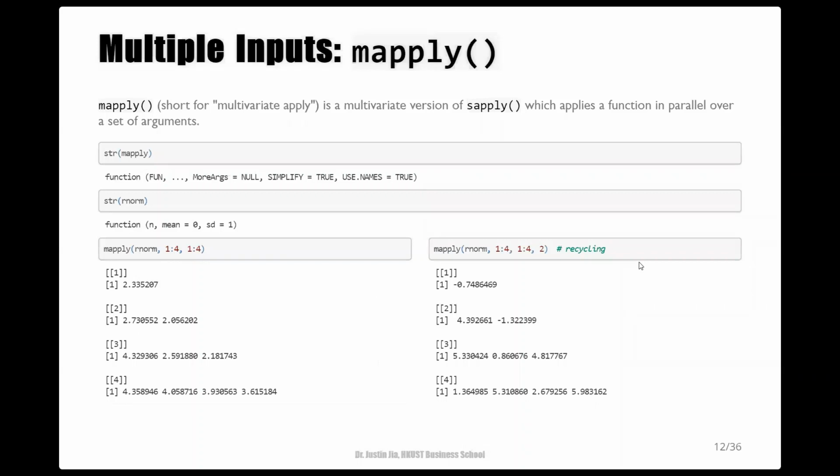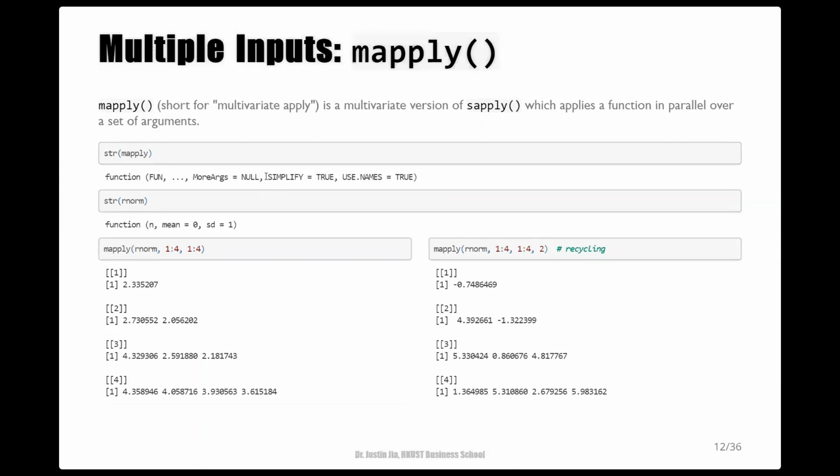Next, I'm going to introduce another member in the apply family, mapply. mapply is a multivariate version of lapply and sapply functions. It allows us to apply a function in parallel over a set of different arguments. One thing you may have noticed about the lapply and sapply functions is that they only apply function over the elements of a single list.